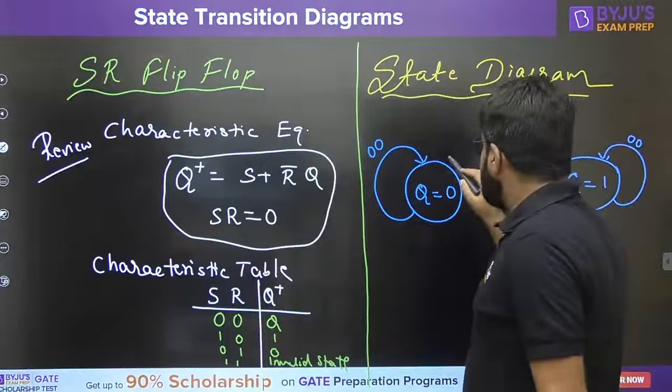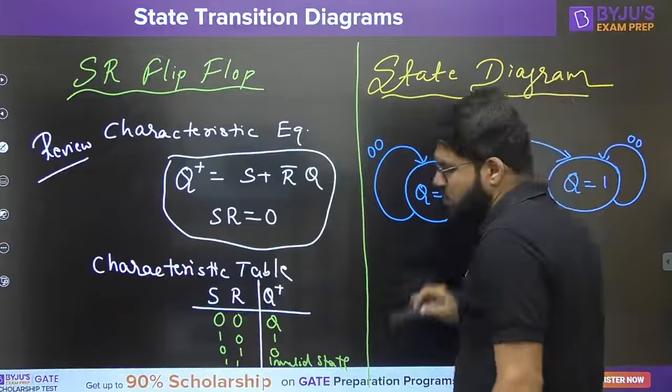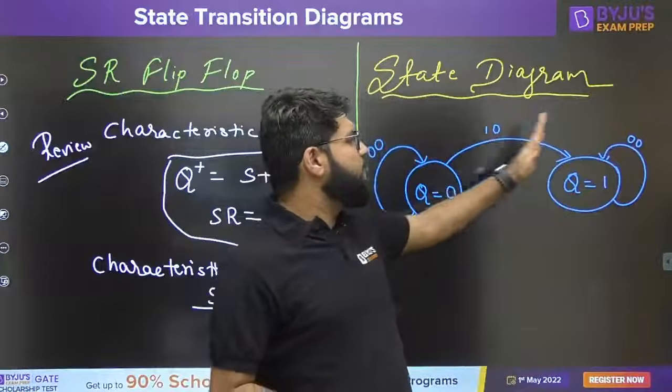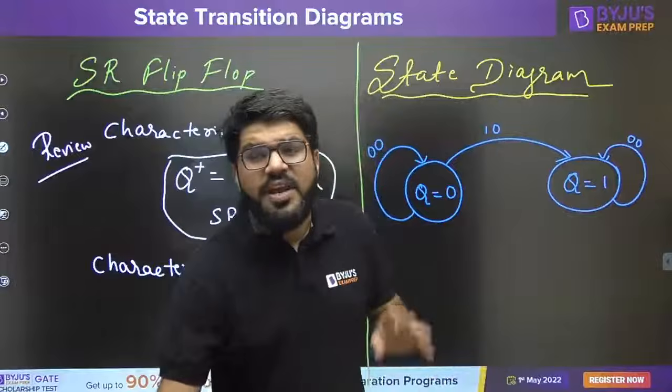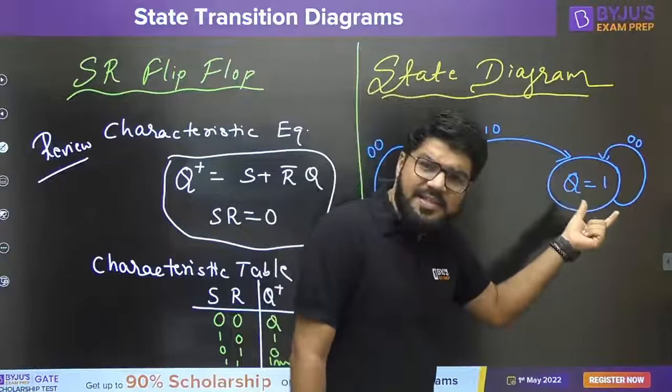Right now the device is reset, but if the input comes to be 1 0, the device will set. So make a transition from reset to set. But we have to show the state transition from all the states. So suppose I am already in the set state.